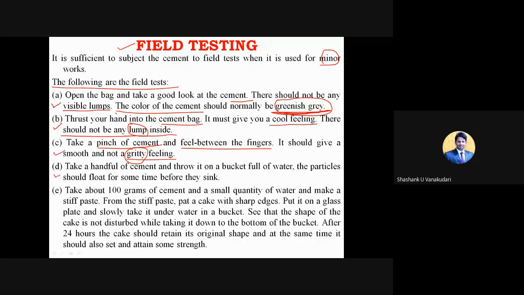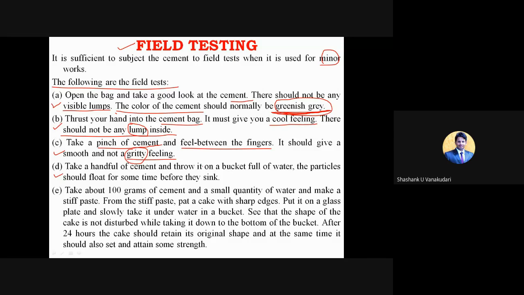And then the fourth test that you will conduct: take a handful of cement, and along with that take one bucket which is filled with water. Gently pour the cement on that water, and those cement particles that you have thrown on the water surface should float for a certain period of time, right? And then it should start sinking. Soon after adding it into the water bucket, it should not get immersed or sink immediately.